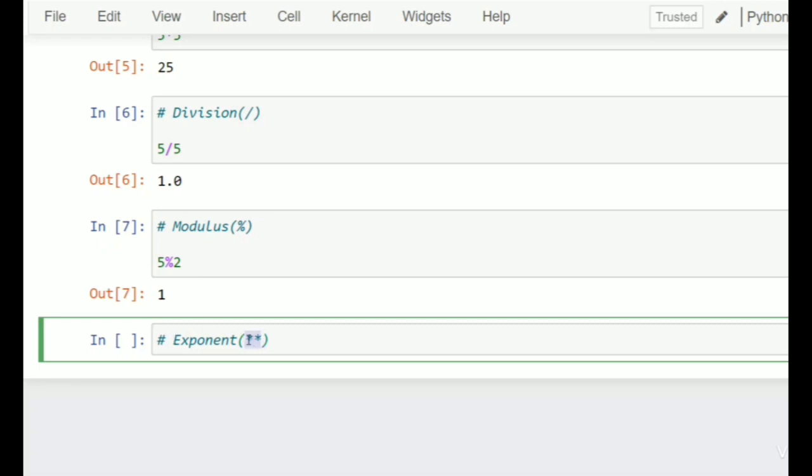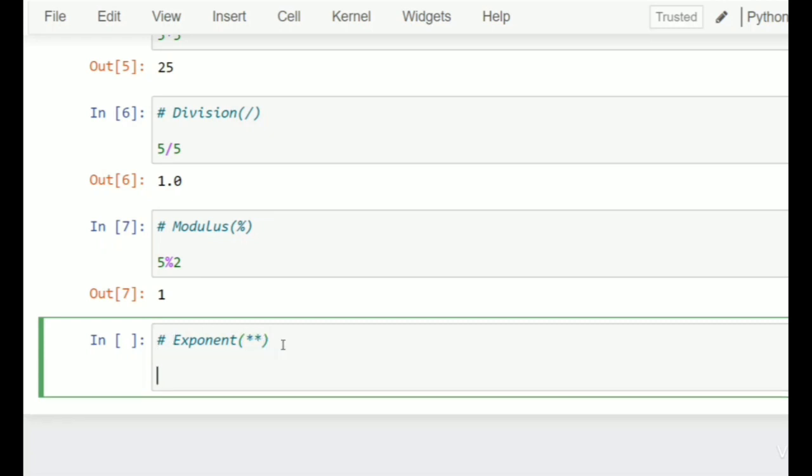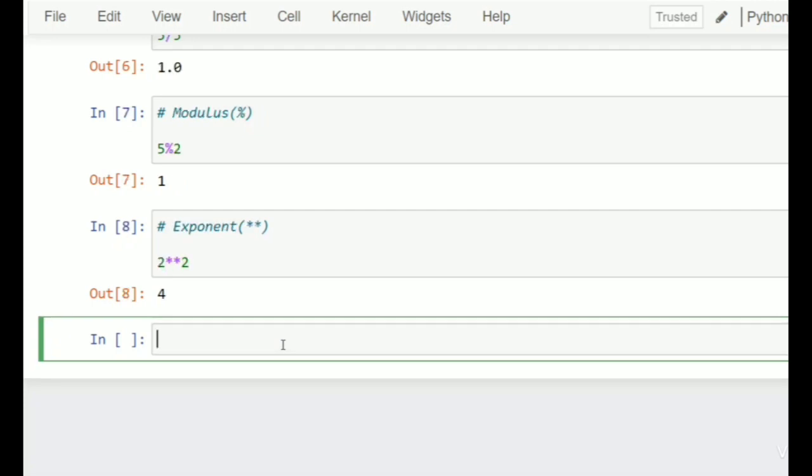Then we have exponent. The sign of exponent is 2 asterisks. The 2 asterisk sign represents an exponent. For example, 2 to the power 2, which is 4.